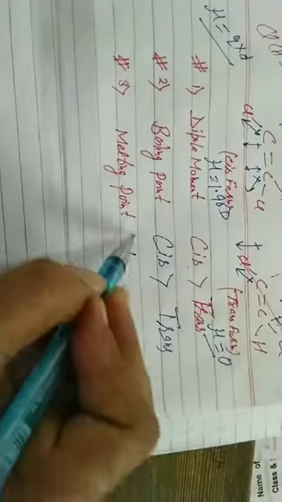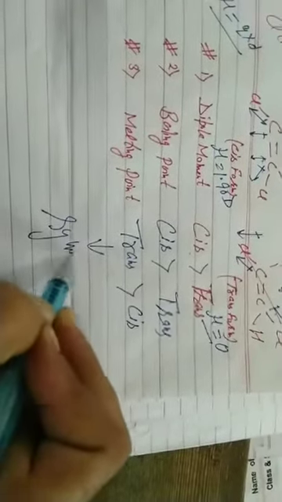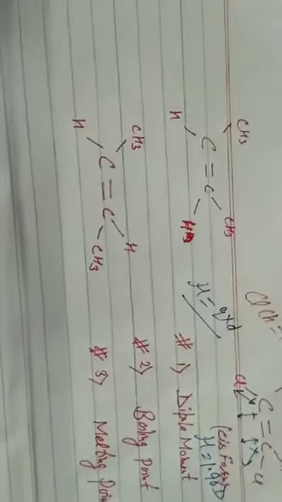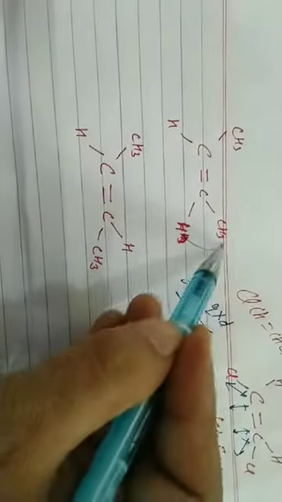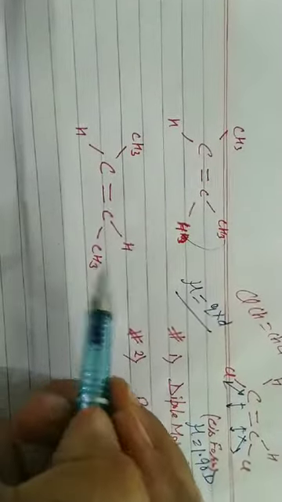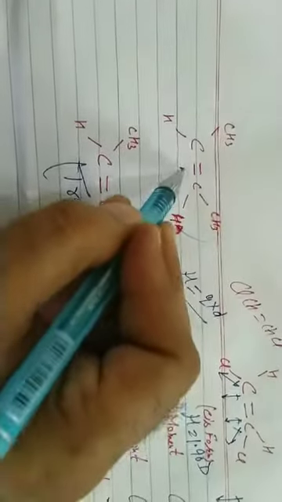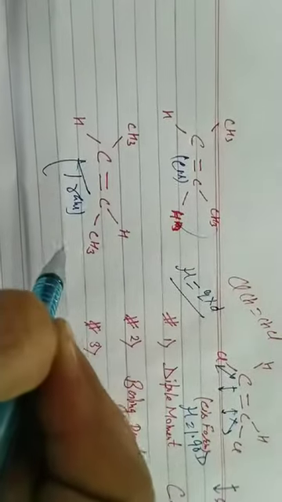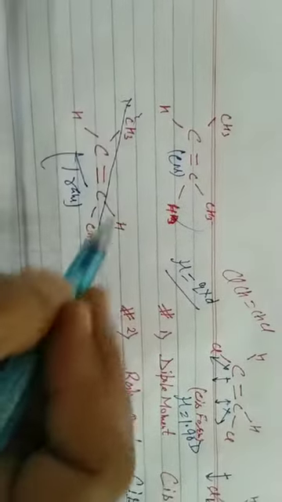But the melting point of the trans form is more than the corresponding cis form, because melting point depends upon symmetry. Please look here, I have mentioned one more example. Butene, it is the cis form. Then I flip these two groups, it is the trans form. Which has more melting point? The melting point of the trans form is more as compared to the cis form, because in it one terminal carbon is above and the second is below. It provides symmetry.